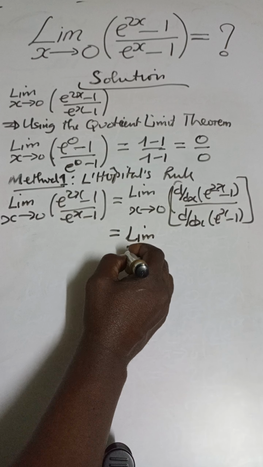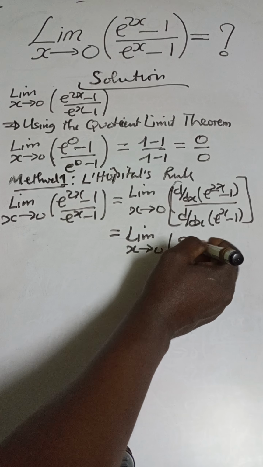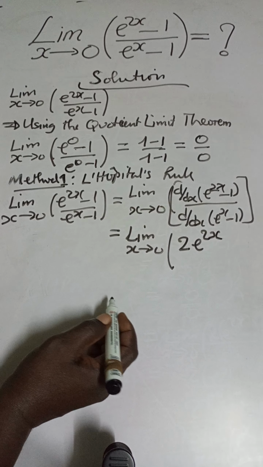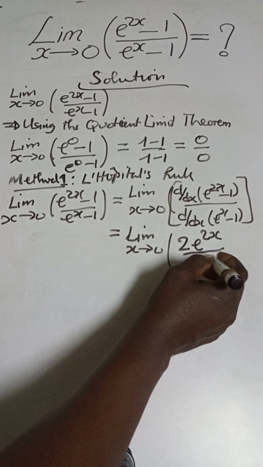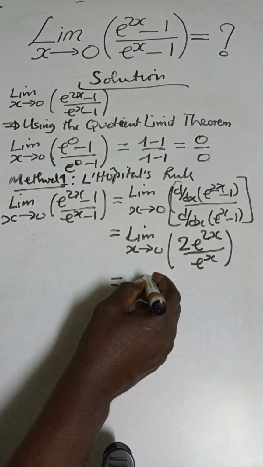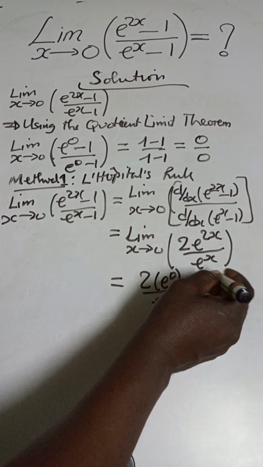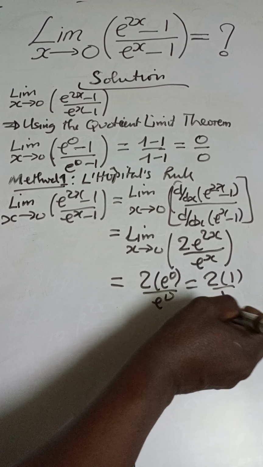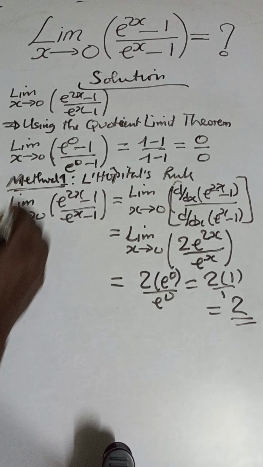So we have the limit as x approaches 0. When we differentiate that numerator there, we're going to have 2e^(2x) all over e^x. Now, when we apply x equals 0, our limit point, we're going to have 2 times e^0 all over e^0, which is just 2 times 1 all over 1, which is 2. So with L'Hopital's rule, we obtain that our limit is 2. Now, that is method 1.